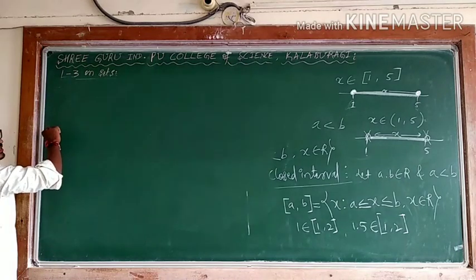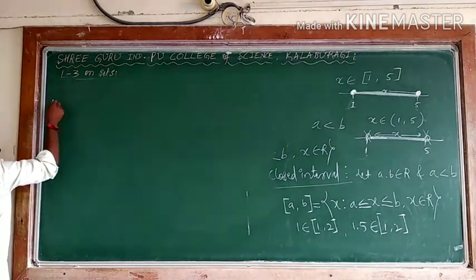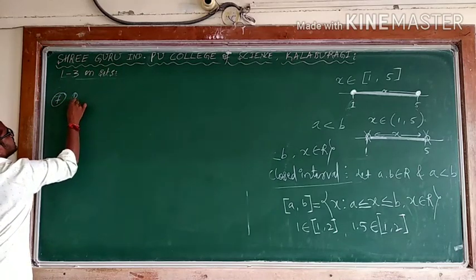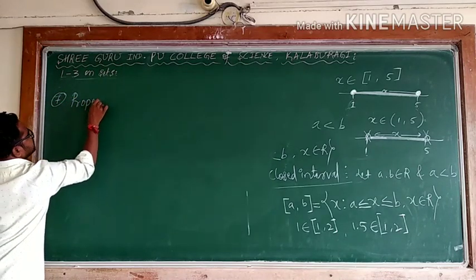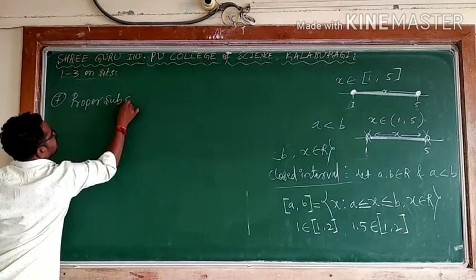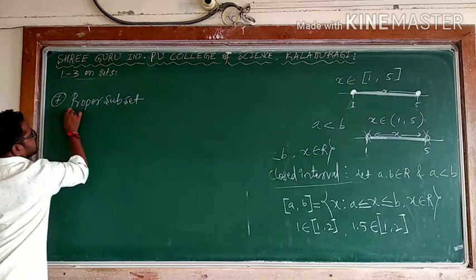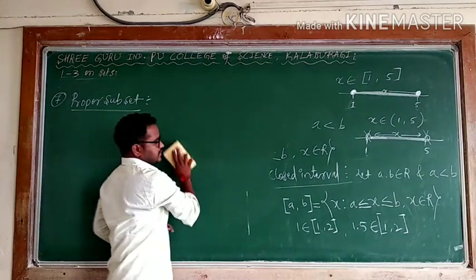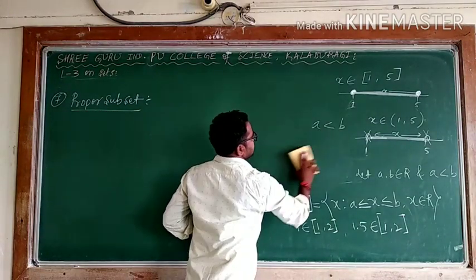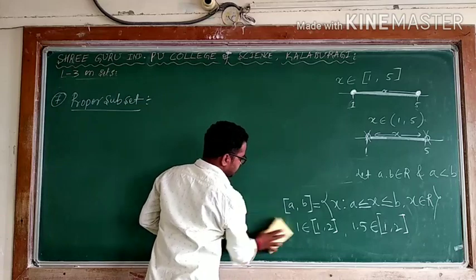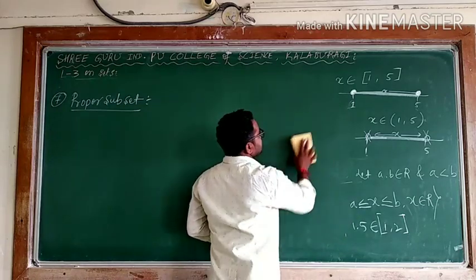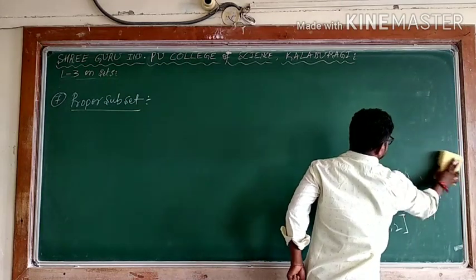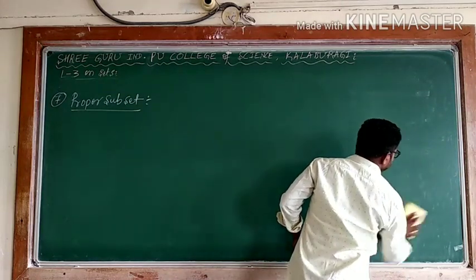This is again inside subset; it is the seventh one, proper subset. So what is a proper subset? Here we are saying A is a proper subset of B if the condition is every element of A belongs to B, but A should not be equal to B.